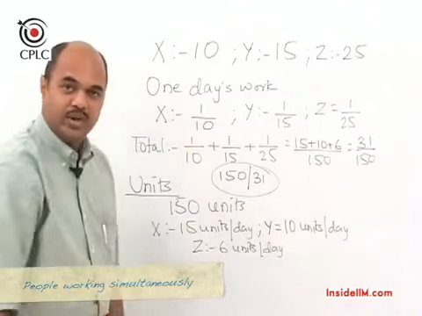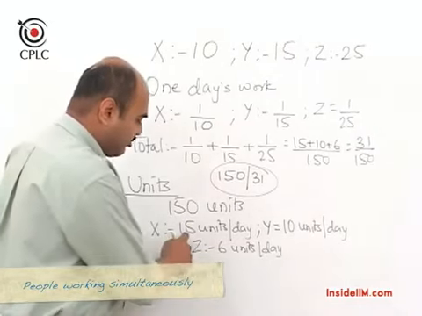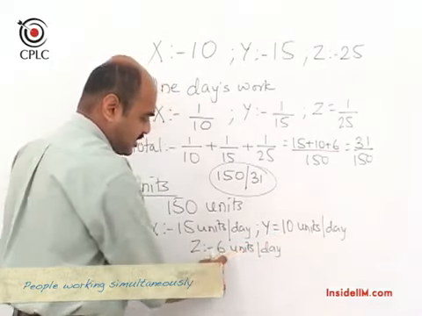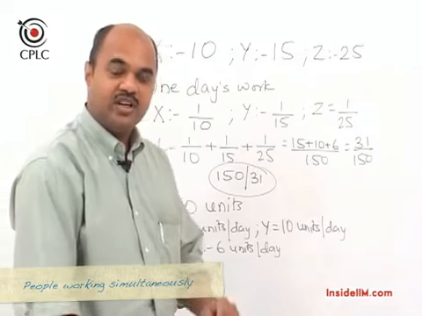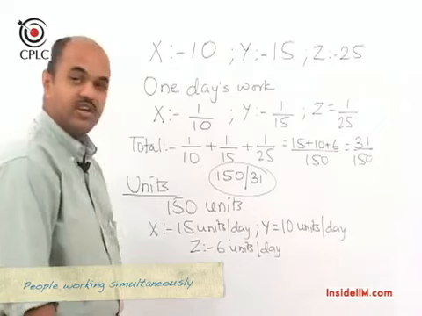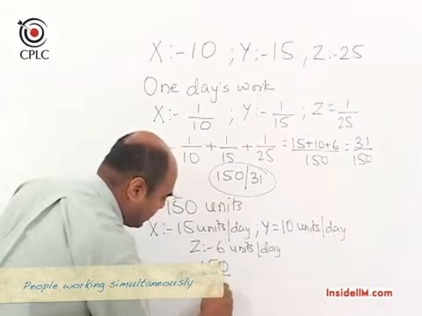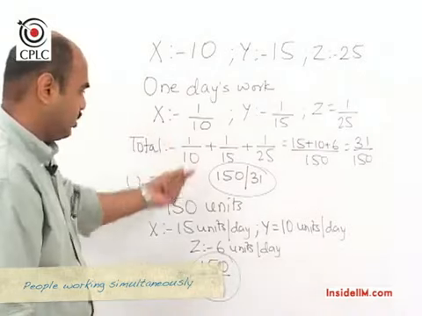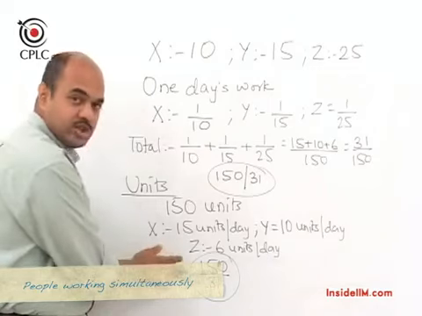Since they are working together, the total work done per day would be 15 plus 10 plus 6, which is 31 units per day. And if 31 units can be completed in one day, then 150 units can be completed in 150 divided by 31 days. Obviously the answer has to be the same, but when you try and solve a question in this